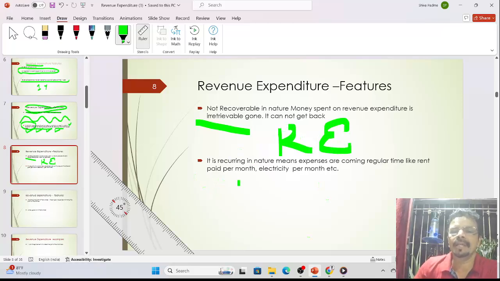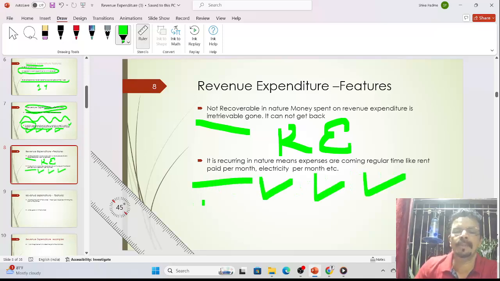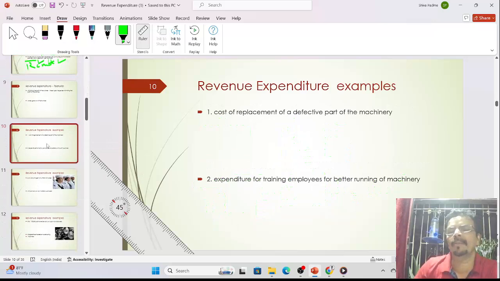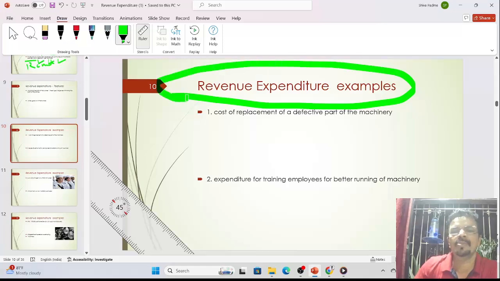After this, it is of a recurring nature. Recurring means this expense is going to come again and again. For example, rent per month. For example, electricity bill per month. So this type of expense always comes per month, per month, per month. So let's see some examples of revenue expenditure.